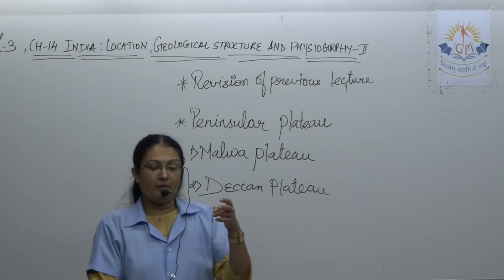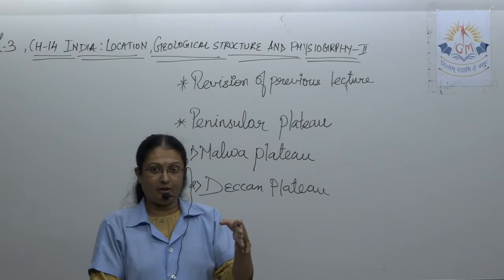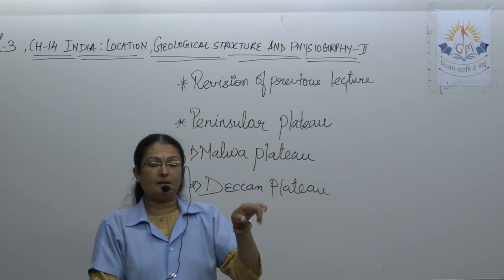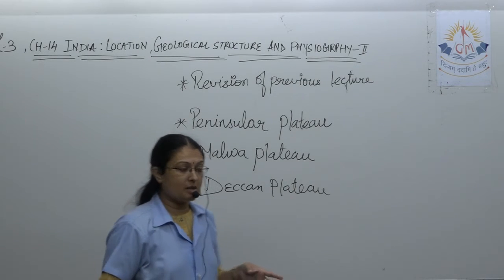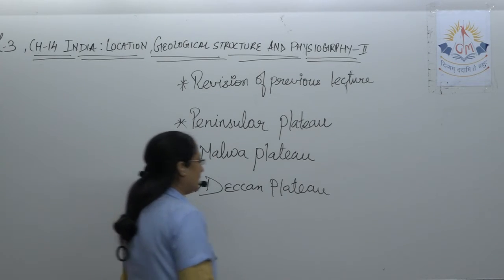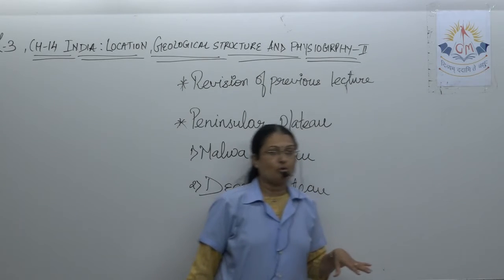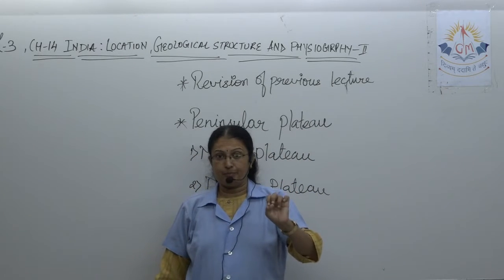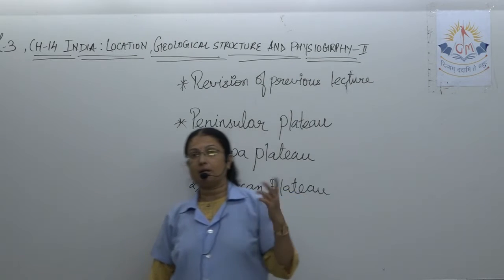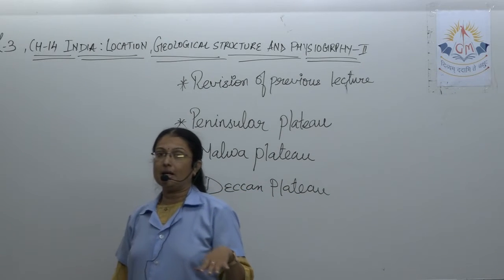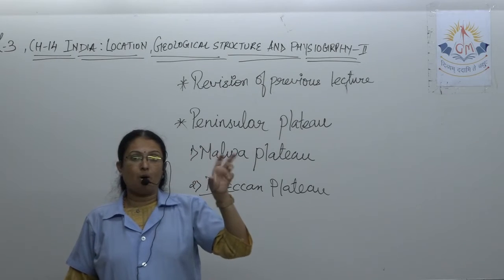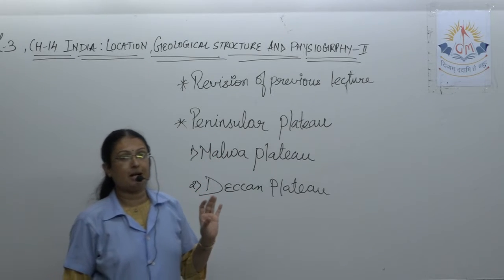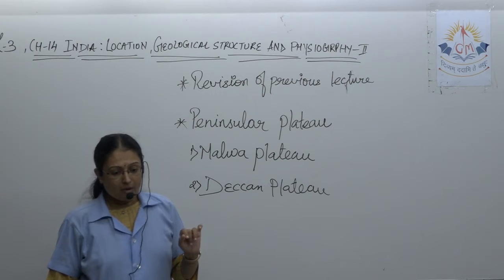The northern Himalaya has 3 parallel ranges, greater Himalaya, lesser Himalaya and outer Himalaya, each with distinct characteristics. So the important points and characteristics of these you have to keep in mind.